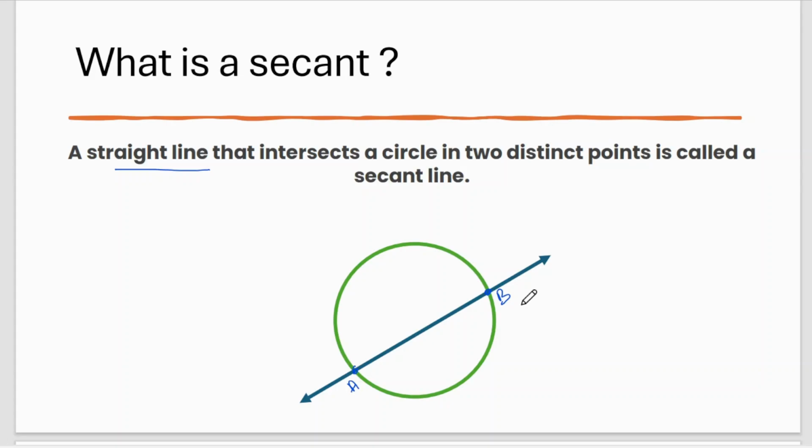So don't get confused between the chord and the secant. A chord is a line segment that joins two points on the circle, and a secant is a line that cuts the circle at two different points. Okay. Next.